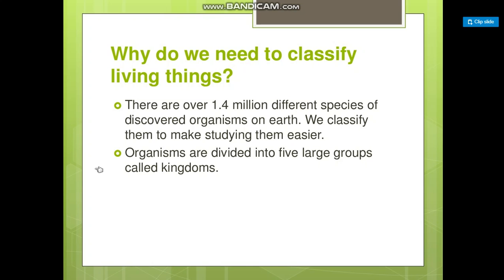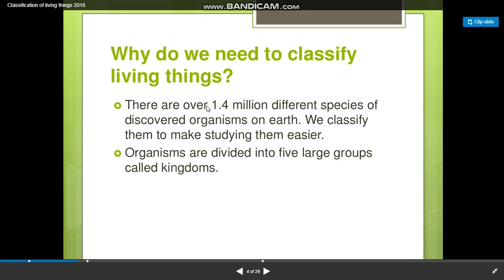So why do we need to classify living things? There are over 1.4 million different species of discovered organisms on the earth. We classify them to make studying them easier.